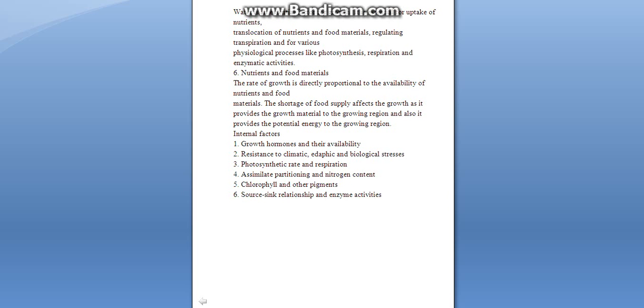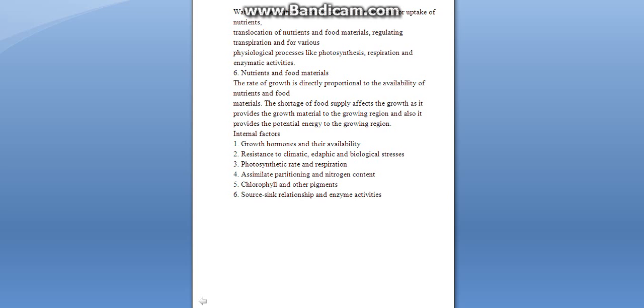And then comes water. Water is very essential for growth and for the uptake of nutrients, translocation of nutrients and food materials, regulating transpiration, and various physiological processes like photosynthesis, respiration, and enzymatic activities. So without water, all these activities are affected, and there is plasmolysis, and the plant gets wilted. Nutrient and food material: the rate of growth is directly proportional to availability of nutrients and food material. The shortage of food supply affects the growth, as it provides the growth material to the growing region and also the potential energy to the growing region.